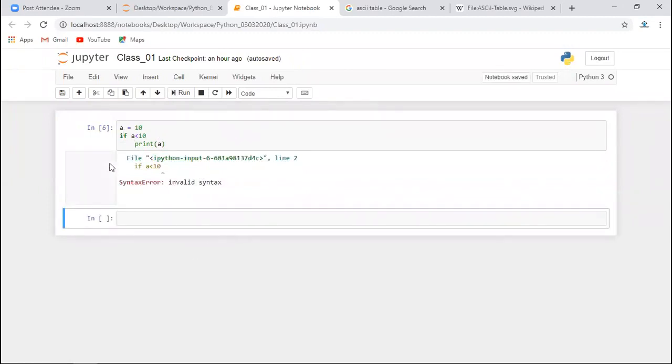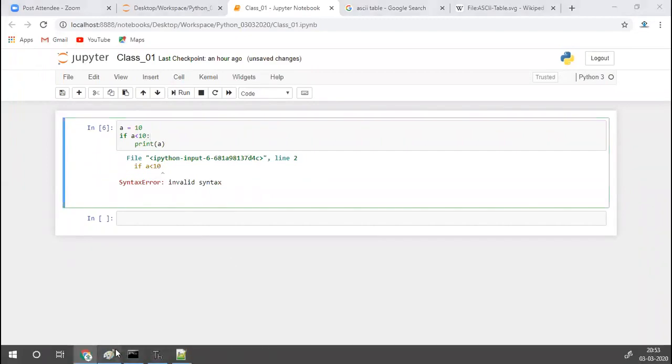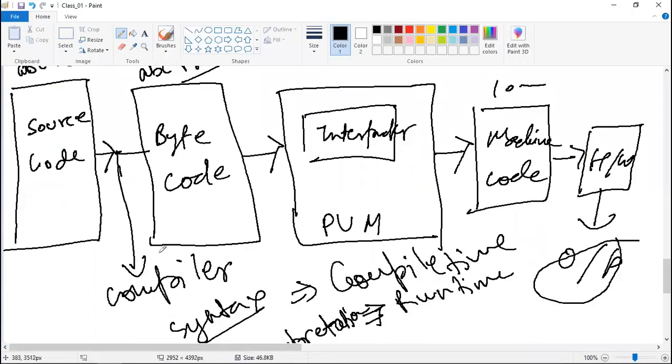Now this kind of error, which is strictly defined as the rule of Python, is called a syntax error. Whenever you find a syntax error, you can understand that this syntax error is caught at which stage? It is caught at the compilation stage, because a syntax error will always be caught in the compilation stage.